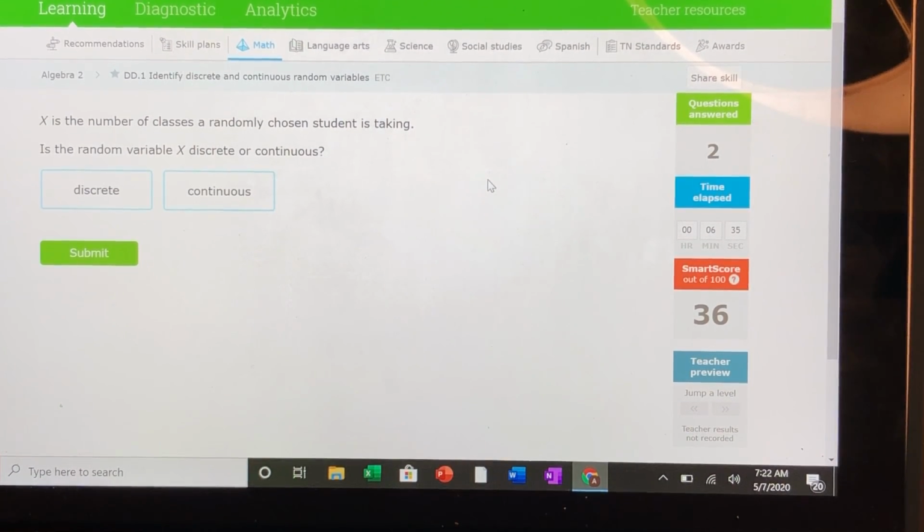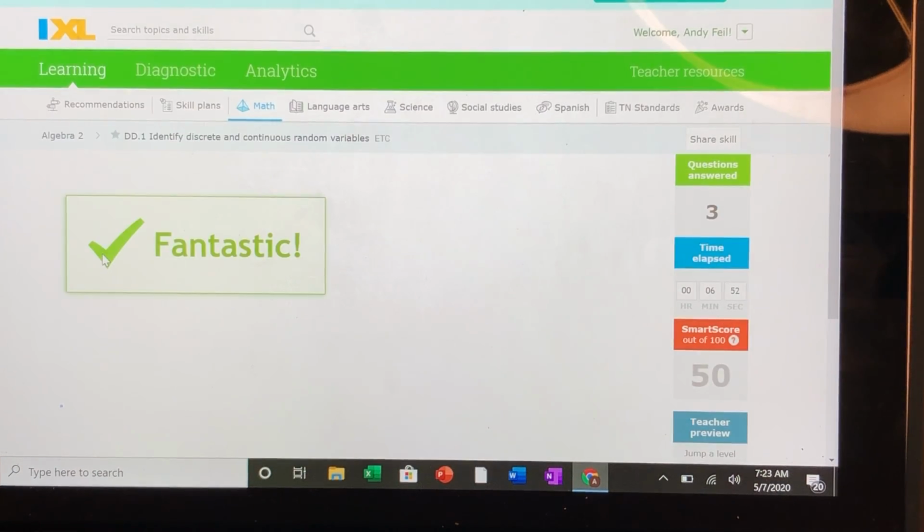X is the number of classes a randomly chosen student is taking. What do you think? Discrete or continuous? Could we actually count how many classes you're taking? Or is it a continuous, infinite number of classes that you're taking? No, it's discrete. You could actually say, well, I'm taking 6 classes, and that's discrete. So you get the idea.